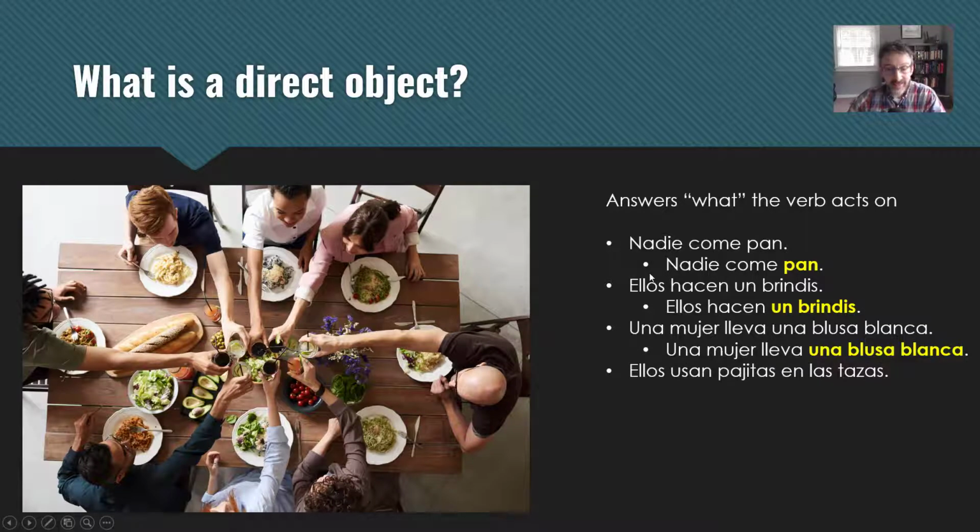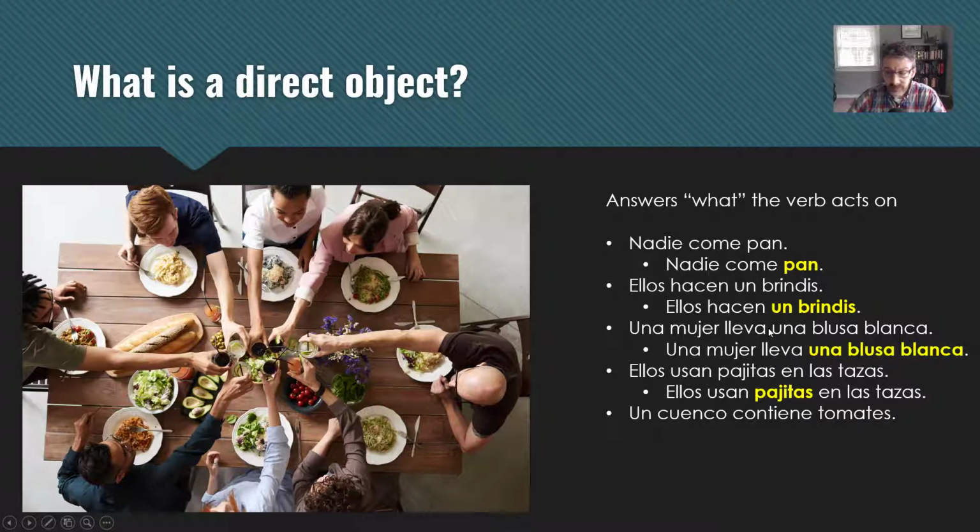Ellos usan pajitas en las tazas. They're using straws in their cups or their glasses. So you got ellos, pronoun, pajitas, noun, and tazas, noun. They, straws, cups. What do they use? Pajitas, straws. Tazas is the object of the prepositional phrase, en las tazas, and that's simply describing las pajitas as an adjective phrase.